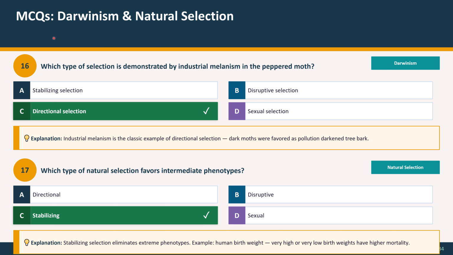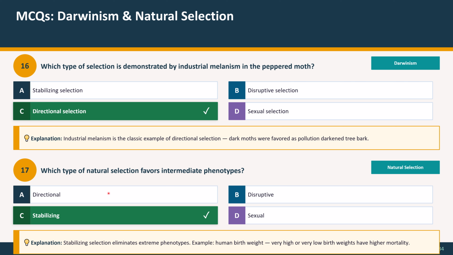Question 16, and these questions are about Darwinism and natural selection. Question 16. Which type of selection is demonstrated by industrial melanism in the peppered moth? Option A, stabilizing selection; option B, disruptive selection; option C, directional selection; and option D, sexual selection. And the correct option is option C, directional selection. Explanation: Industrial melanism is the classic example of directional selection. Dark moths were favored as pollution darkened tree bark.